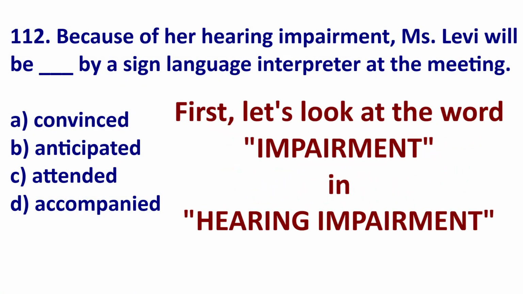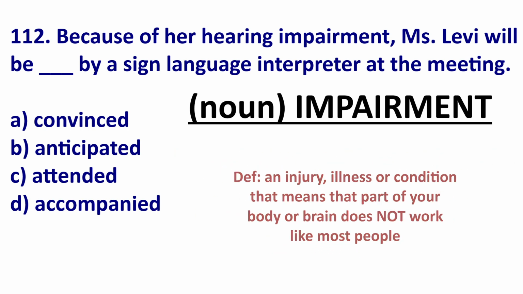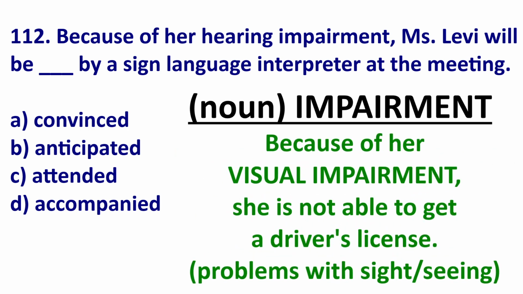I first want to look at the word impairment. You can see in the TOEIC statement, it says, because of her hearing impairment. An impairment is an injury, illness, or condition that means part of your body or brain does not work like most people. An example, because of her visual impairment, so problems with sight, problems with seeing, she is not able to get a driver's license.